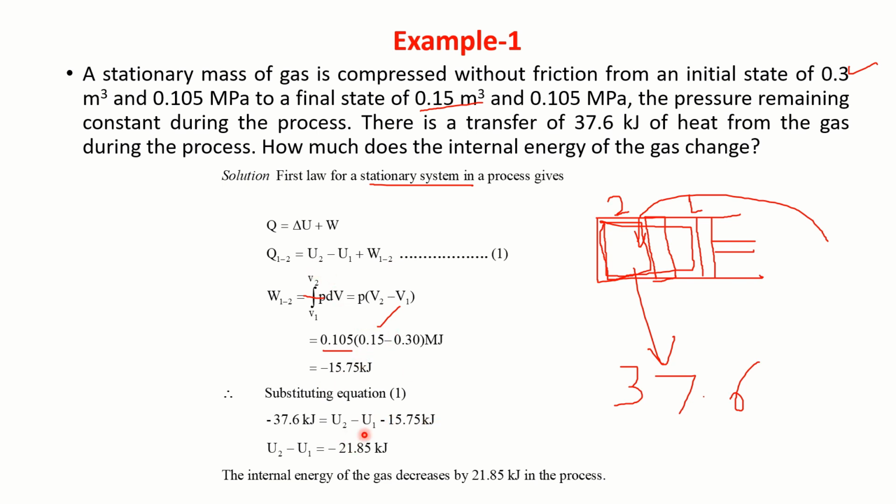Then U2 minus U1, if I calculate, I'll get minus 21.85 kilojoule. There is a minus sign here. That means the internal energy of the gas decreases by 21.85 kilojoule. Thus, it's a very good example to illustrate the concept for a closed system executing a process.